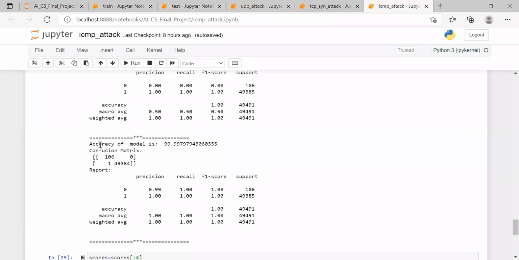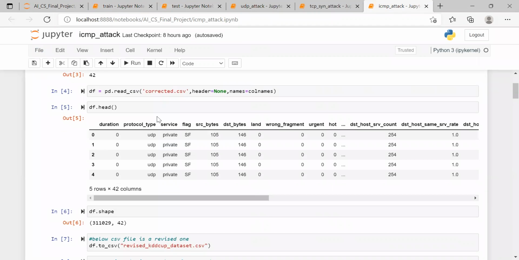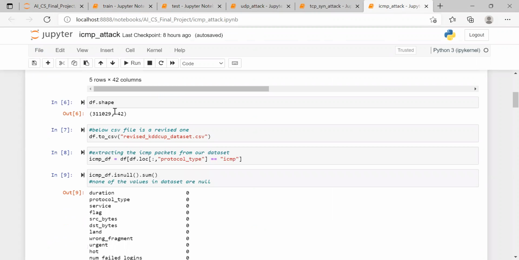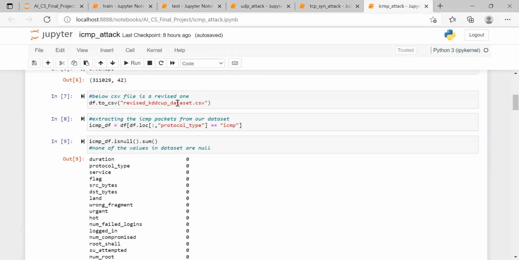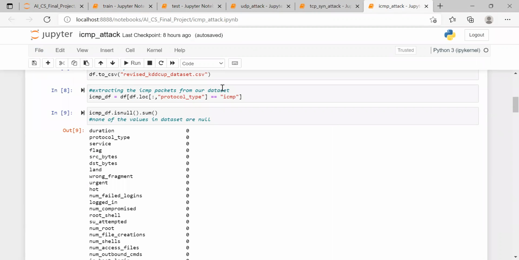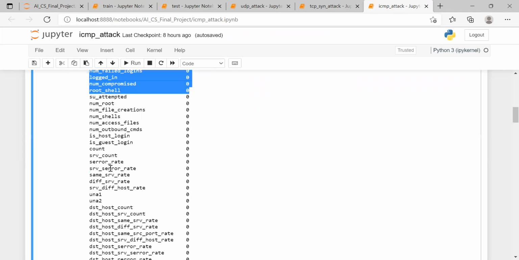I used the column names and read the corrected CSV file. The shape is 42 columns and 3,100 records. Once we extract the ICMP packets from our dataset, we verify whether there are any nulls in the dataset.